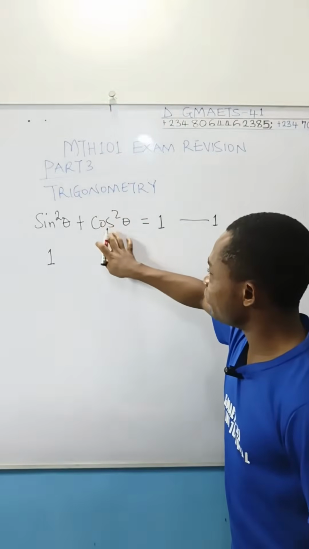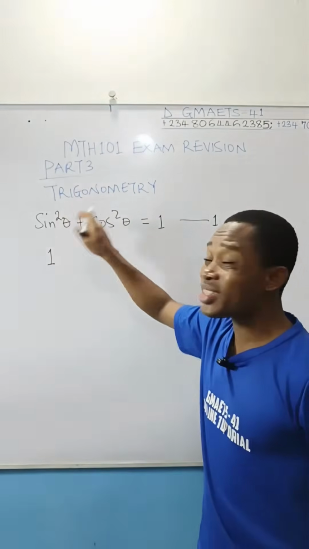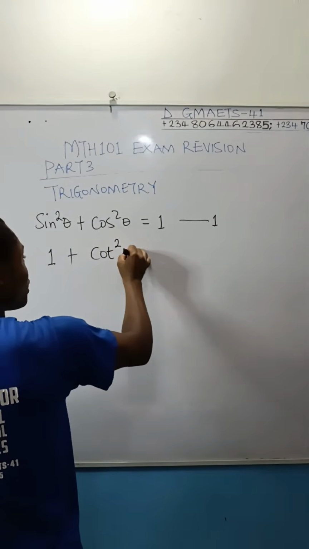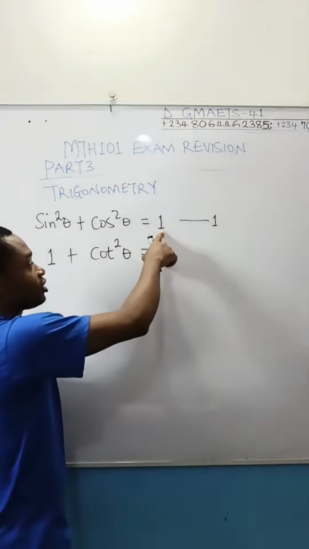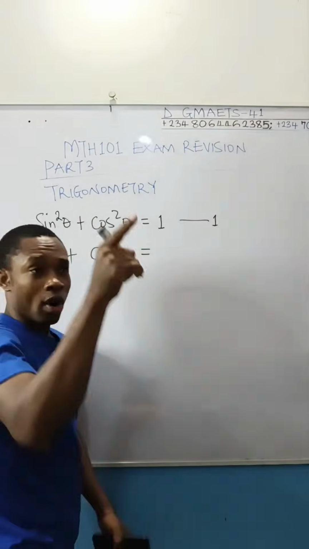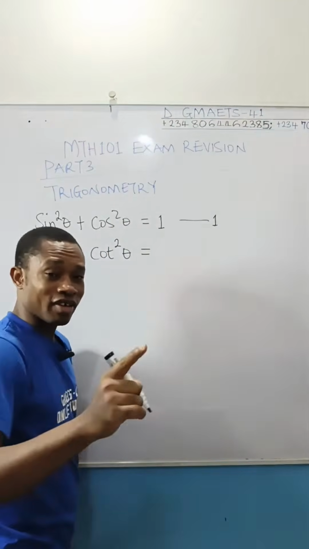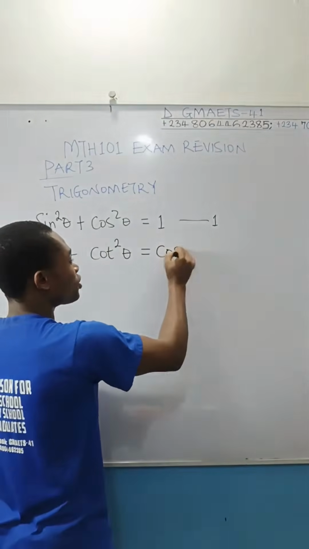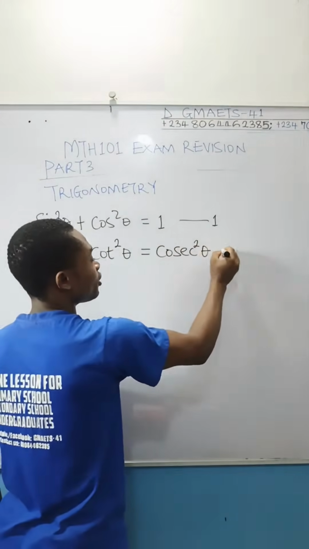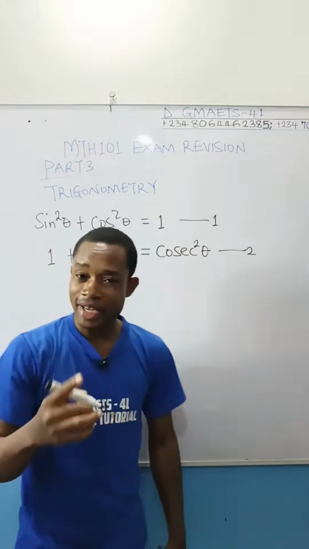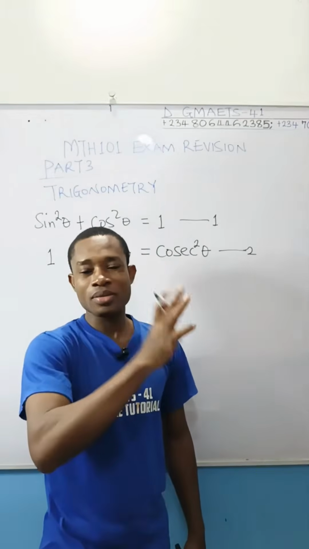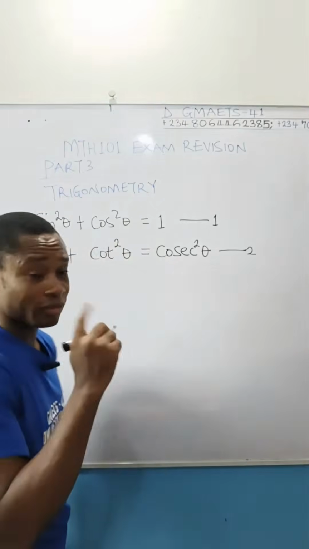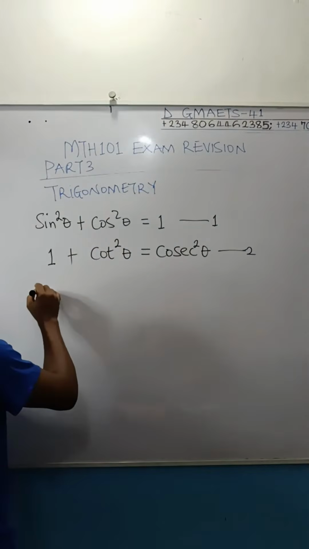Which means if I come here and divide cos squared theta by sin squared theta, I am going to get cot squared theta. And then come over here and divide 1 by sin squared theta. You know that 1 over sine is cosec, so 1 over sin squared will give you cosec squared theta. So take note of this second Pythagorean identity. Although the first one is the most important as you're preparing for this year's exam, I just want to highlight the 3 of them once and for all before we look at questions on these.